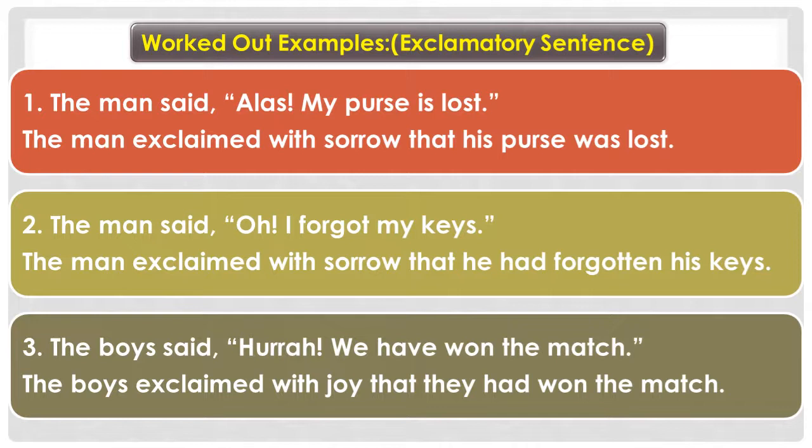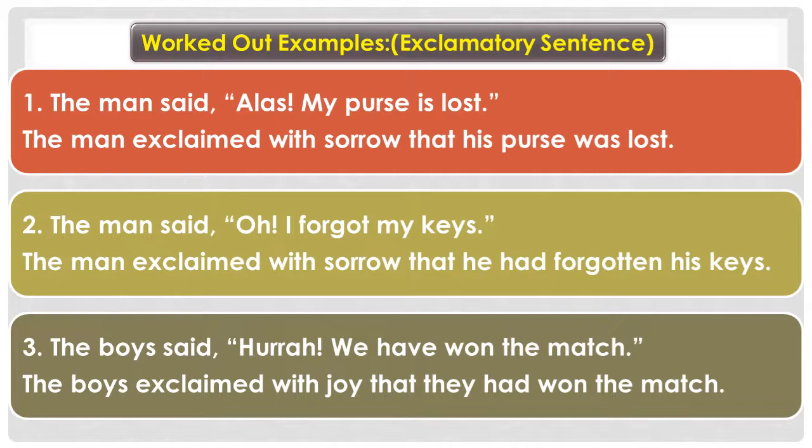Similarly, if you look at question number 2, here you see the word oh is there, and I forgot my keys. That's the reported speech. I forgot my keys. It is in simple past tense. So according to the table, the simple past tense gets converted to past perfect tense. That is why your answer will be the man exclaimed with sorrow that he had forgotten his keys.